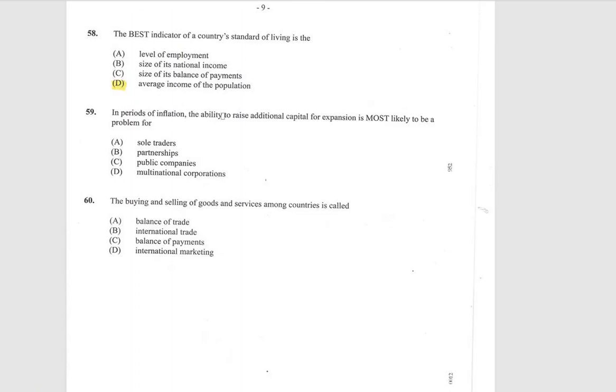In periods of inflation, the ability to raise additional capital for expansion is most likely to be a problem for A, sole traders, B, partnerships, C, public companies, or D, multinational corporations. 59 is A, sole trader. And the buying and selling of goods and services among countries is called A, balance of trade, B, international trade, C, balance of payments, or D, international marketing. Of course, it is international trade.